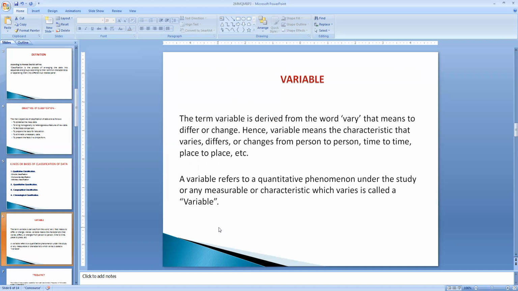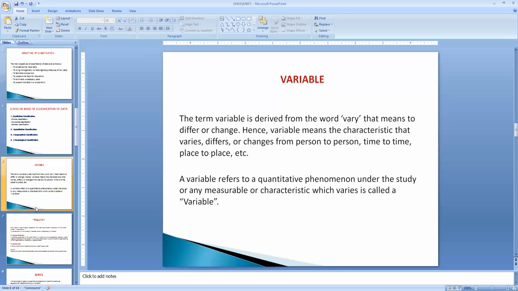The variables are the characteristic features which vary or change or differ from one person to another, from one time to another, or from one place to another, when they are expressed in the form of quantitative phenomena.